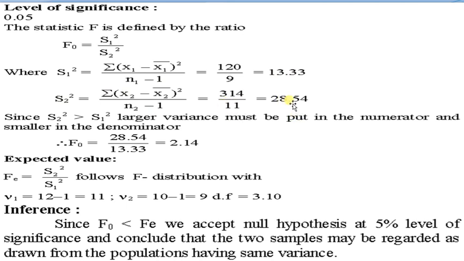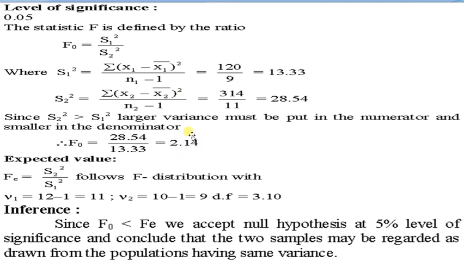that is 28.54. Here we see that s2 square, the variable y or x2, has the larger variance, while s1 square, the variable x, has the smaller variance, so we change this formula and we have s2 square upon s1 square, that is 28.54 divided by 13.33, with n2 minus 1 and n1 minus 1 degrees of freedom, that is 2.14.